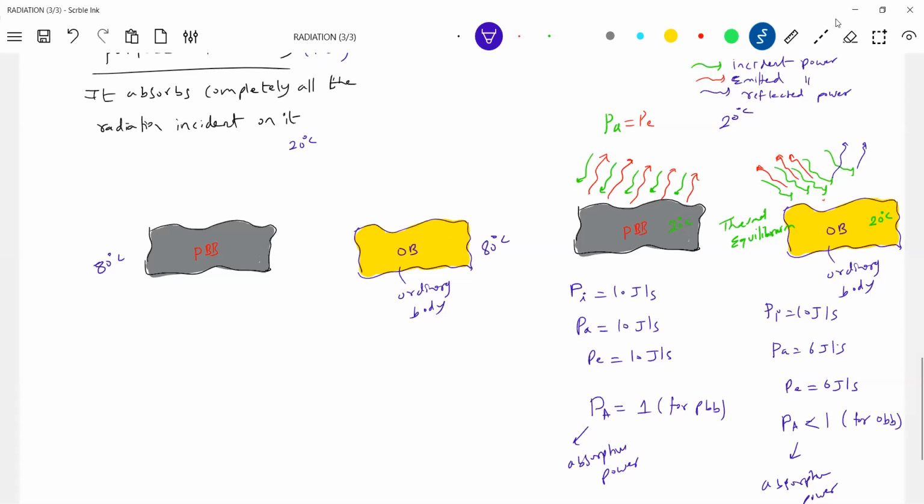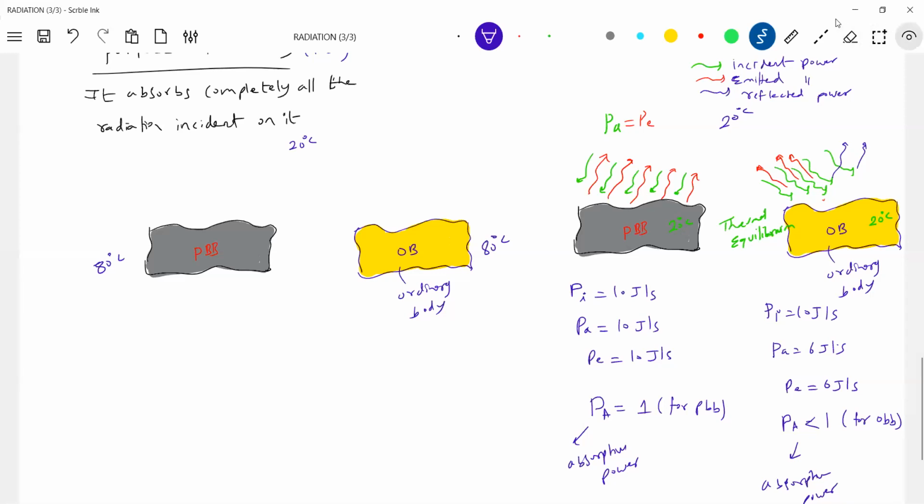All that incident power is being totally absorbed. So therefore I'm writing PA. For a perfect black body, PA equals PI. For ordinary bodies, what happens? The PA will be less than PI. At least you are able to analyze this one. Like this, we can explain the equilibrium phenomena of an ordinary body.